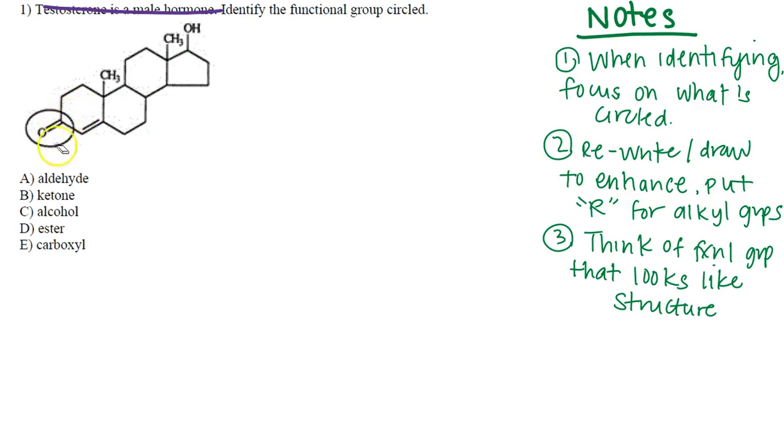Okay? Go ahead and erase that. So as you can see, this part is circled. The first thing I kind of do is write notes for myself of like, okay, they want me to identify a functional group based on this entire picture that's given. So first thing I want to do is identify and focus on the circle, which I see here. And then I'm going to rewrite and draw this entire thing. Not all of it. This entire thing here can be seen as an R group. But I definitely want to redraw this portion of the structure.